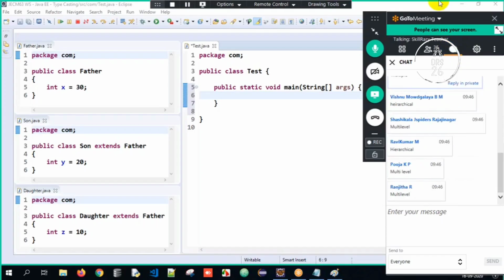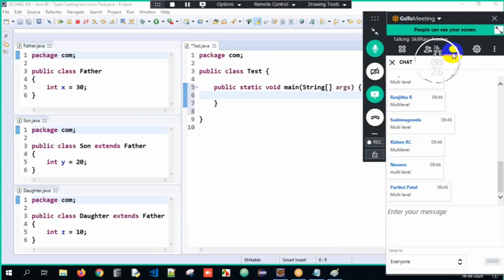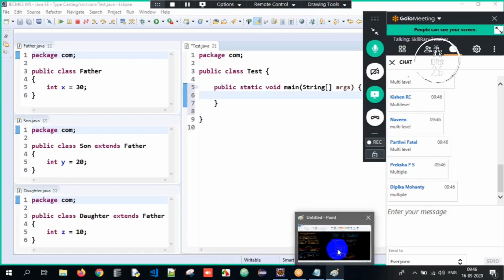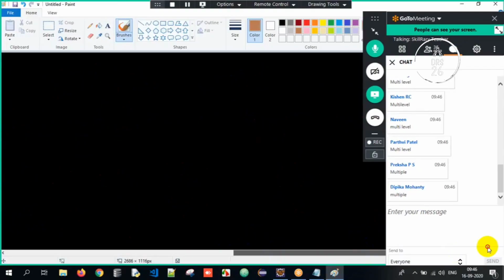Very good, guys. For everyone who said multi-level, slap yourself once, a tight slap. The reason I'll tell you here: multiple is different from hierarchical. For everyone who gave wrong answers, slap yourself once.